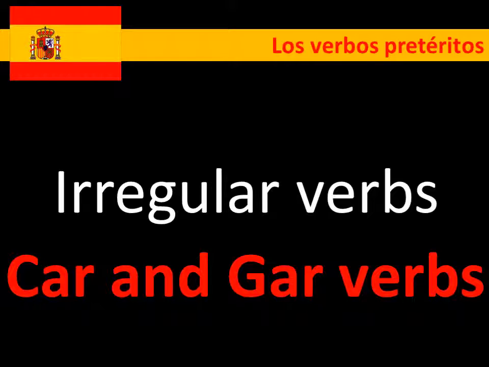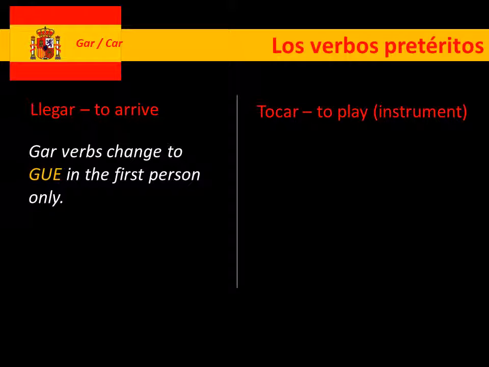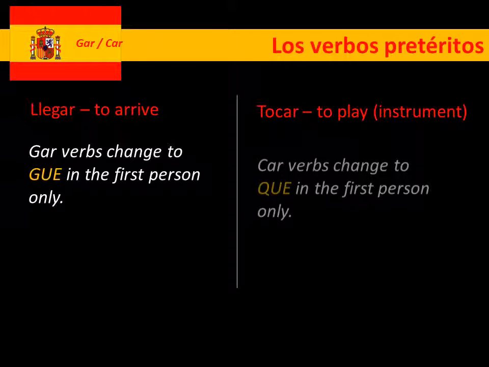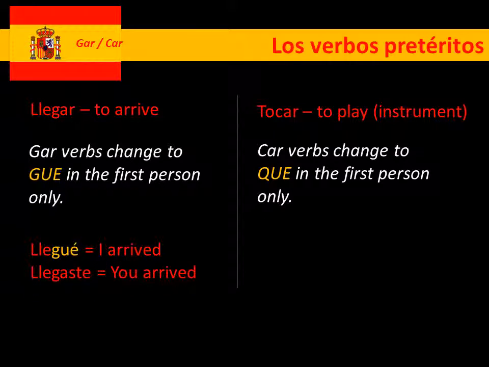Next up then, we're going to look at irregular verbs car and gar. Okay, so these are the verb infinitives that end car and gar. So we've got an example of llegar, to arrive, tocar, to play an instrument. So have a look at this one then. So gar verbs change only in the first person to gue, whereas car verbs are going to change only in the first person to qué. Quick example, llegué, I arrived. Whereas when it goes to the next person, llegaste, no problems. Just exactly the same as normal.